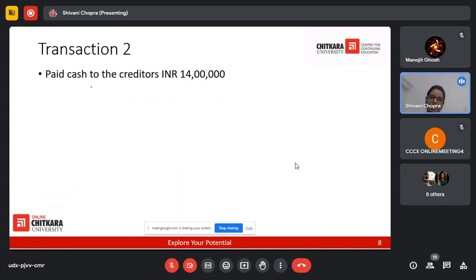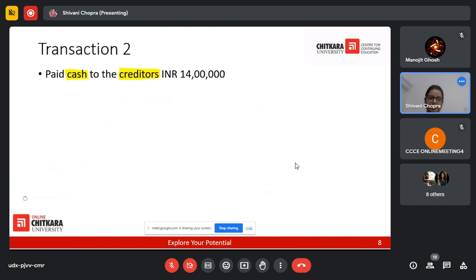Now the next one is paid cash to creditors, rupees 14,000. What are the two accounts that are getting involved here? The first one is cash, the second one is creditors.